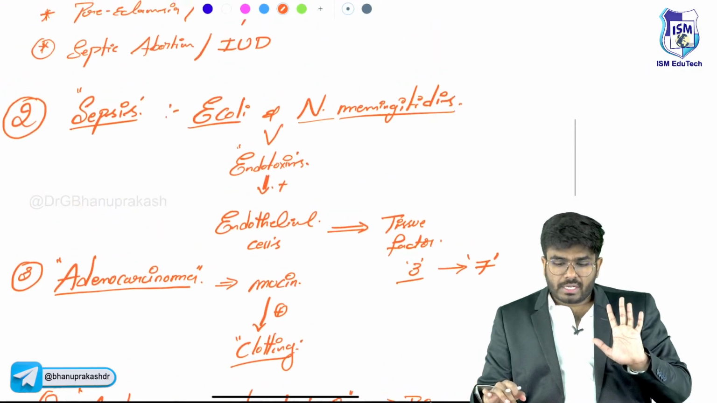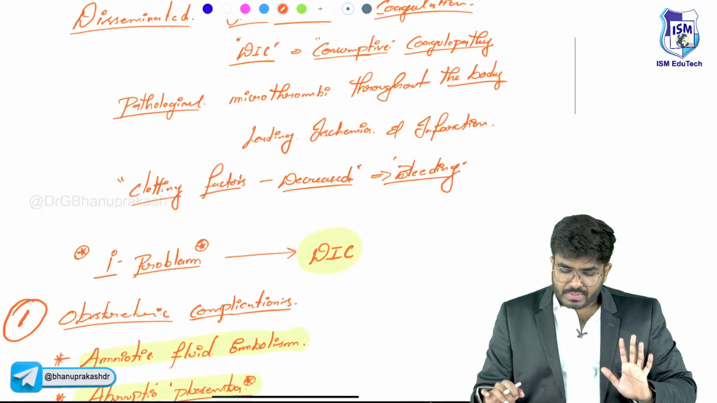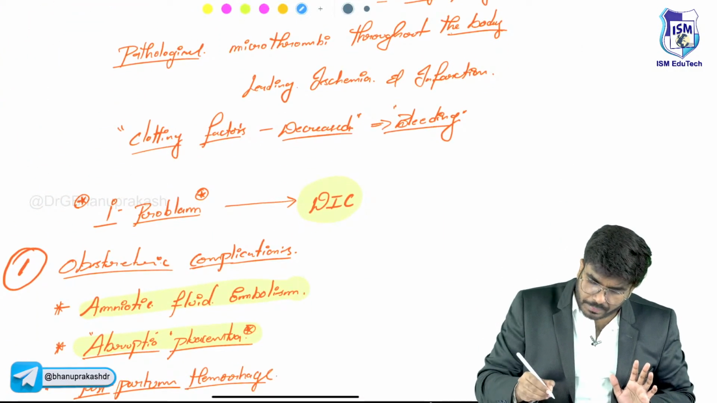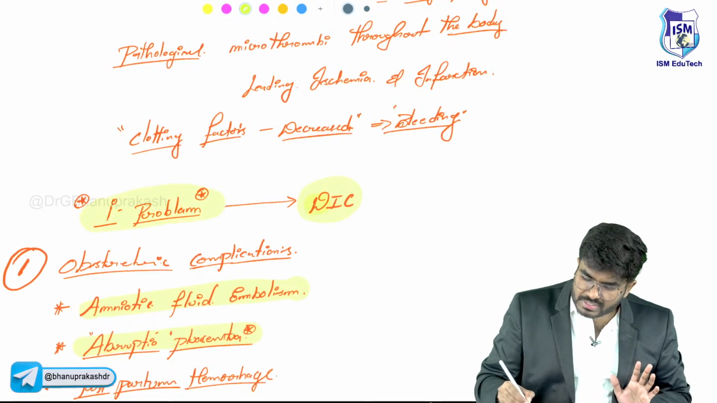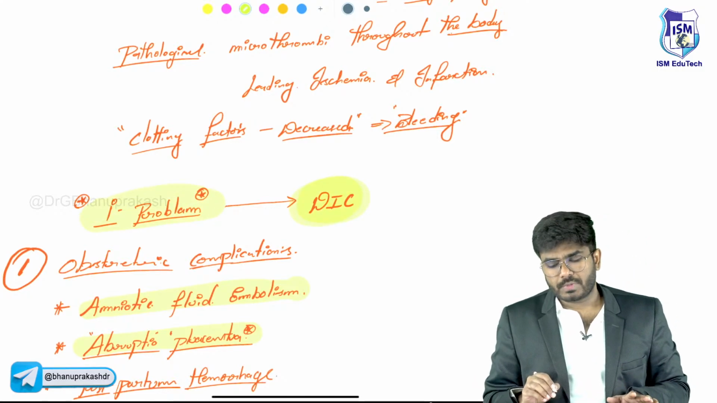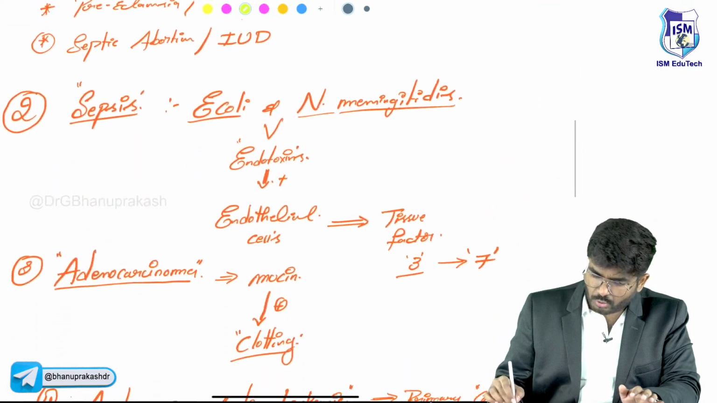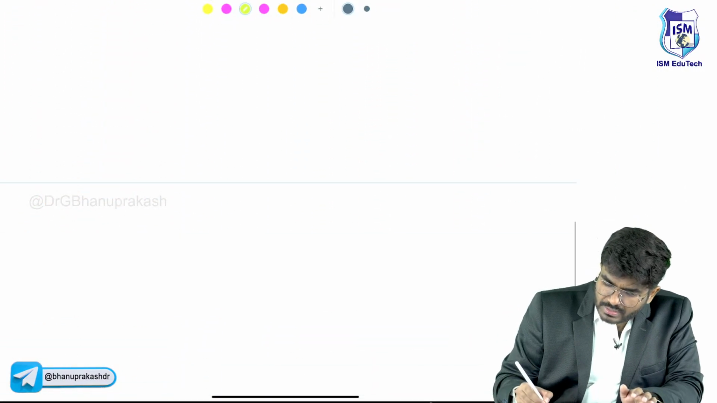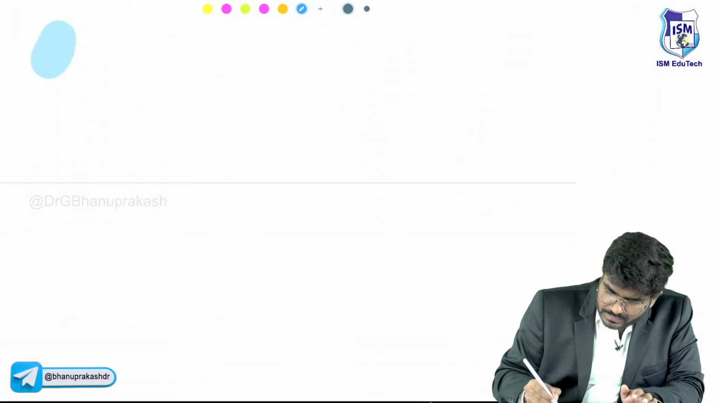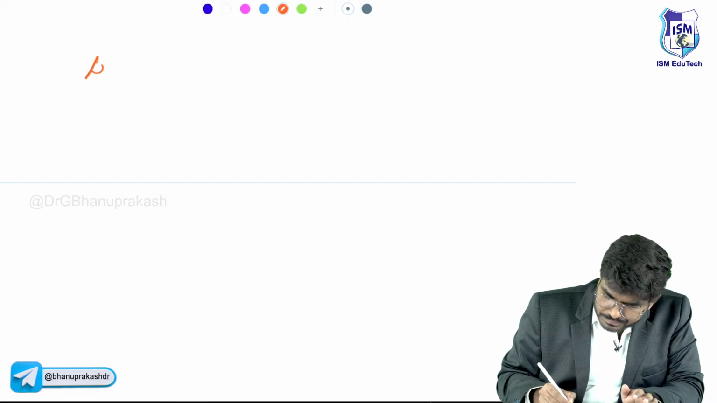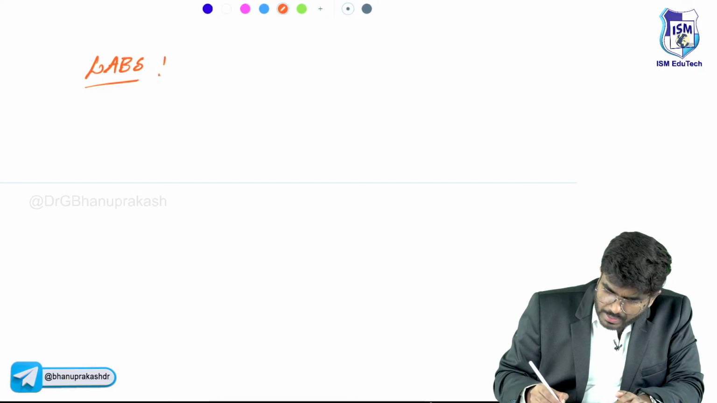At the end of the day, the point I want you to know is that there is some primary problem, and that primary problem is what leads to disseminated intravascular coagulation. If there is intravascular coagulation, what happens? What are the laboratory findings that you will see? In lab findings, what happened to the platelet count?